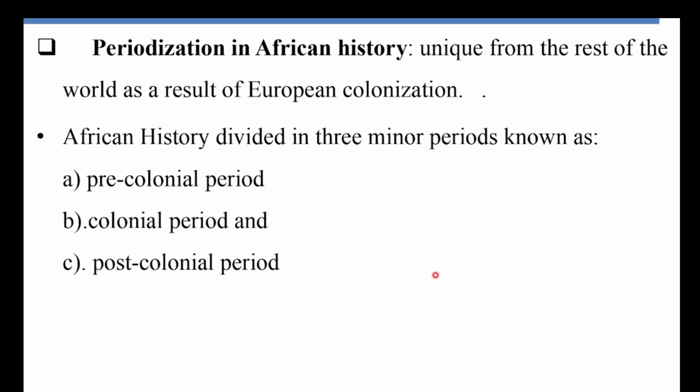Because of this, African history is unique from the rest of the world as a result of European colonization, and it is divided into three minor periods. Kanaaf waggaa bara 1880 dura kan jiru pre-colonial period yoo jedhamu, bara 1880 kaasee hanga bara 1960 kan jiru colonial period yeroo jedhamu.